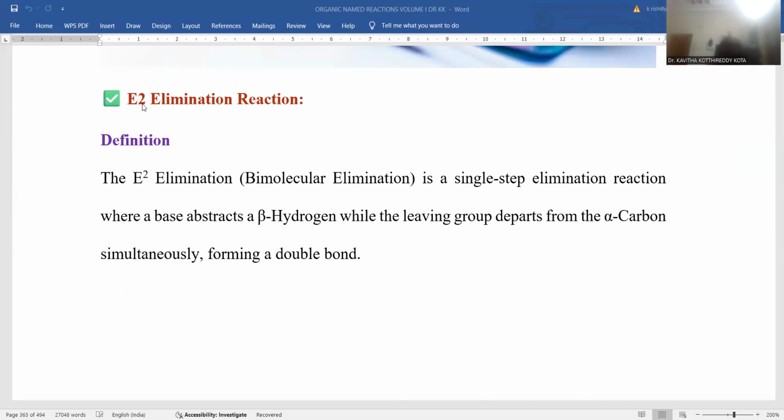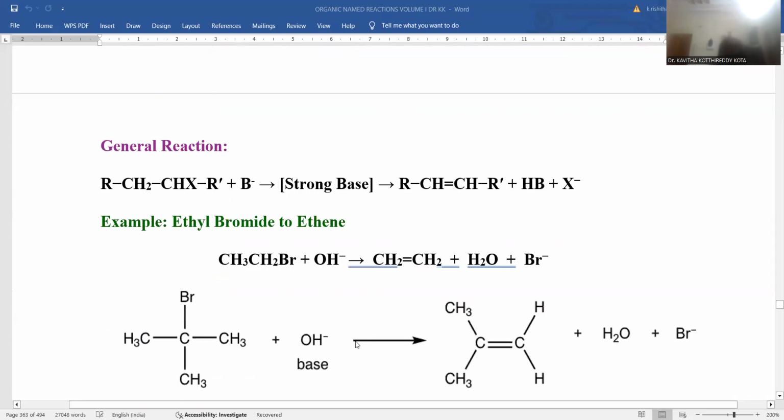E2 stands for the second order kinetics related to these elimination reactions. E2 reactions are bimolecular elimination reactions, and they proceed within a single step. Making of the double bond and cleavage of the existing bonds are all possible in a simultaneous manner. Within the single step, beta hydrogen removal and the departure of the leaving group happen from the same system simultaneously. Hence, it is a bimolecular reaction with a single step process, and ultimately there is formation of a double bond by the elimination of a byproduct. This is said to be the bimolecular elimination reaction, right?